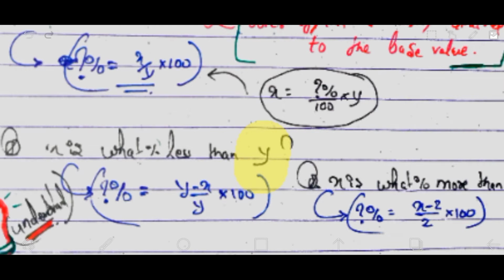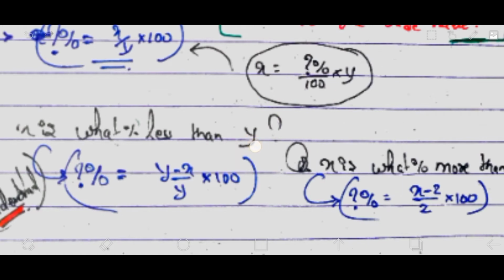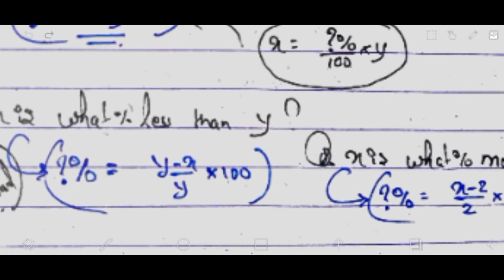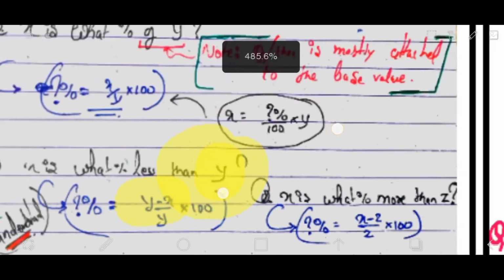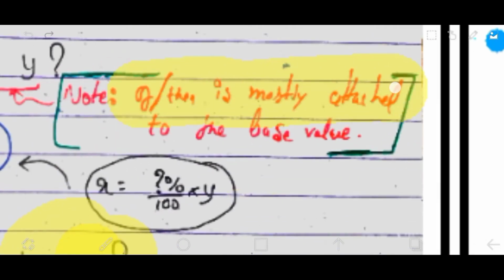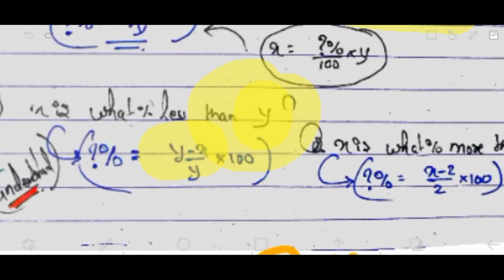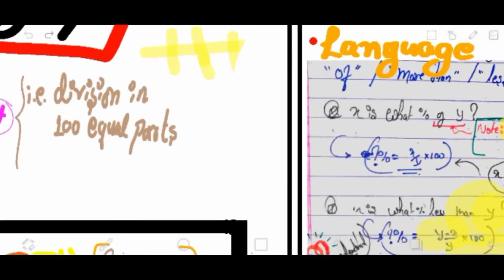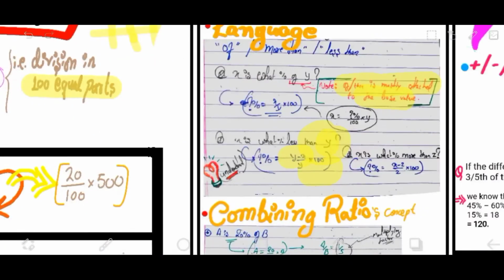We generally do not calculate percentages in negative. If it's less than 100, the value is simply being decreased, so we don't put a minus sign, although you could use a mod symbol if you're a mathematics student. For a general understanding, y is the greater number, so we'll do (y minus x) divided by y, because y is the base value. It comes with "of" and "than" mostly, and we multiply by 100 for this concept of dividing into 100 equal parts.